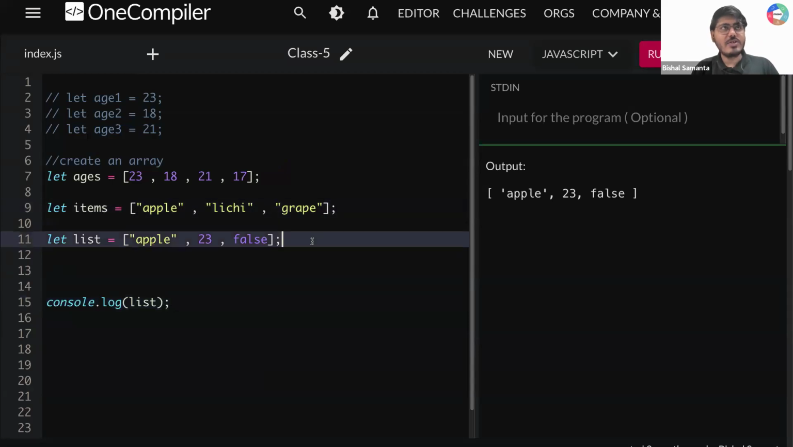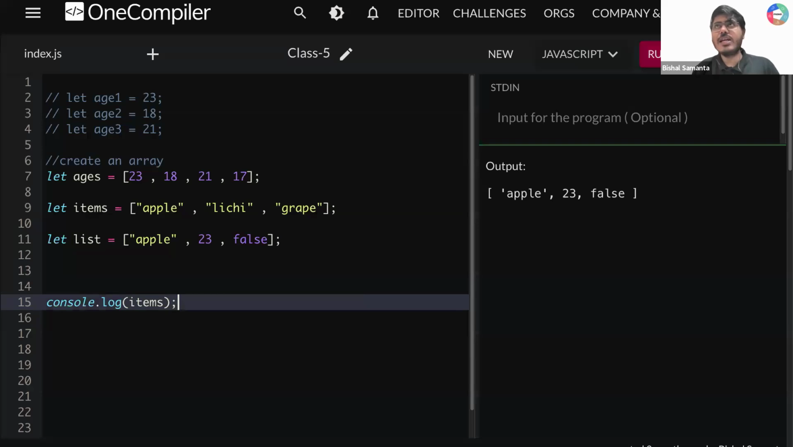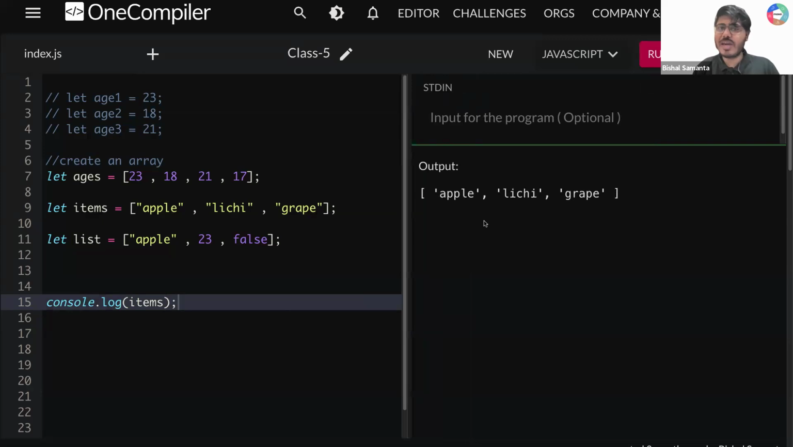Okay, so now let's do one thing here, guys. Let's say if I print here items, what am I getting here? I'm getting all these items present here: apple, lychee, and grape. Now tell me one thing, guys. When I print items, I'm getting all these items. Let's say I don't need all these items. I need to print only apple. मेरे को सिर्फ एप्पल प्रिंट करना है, so how can I do that?